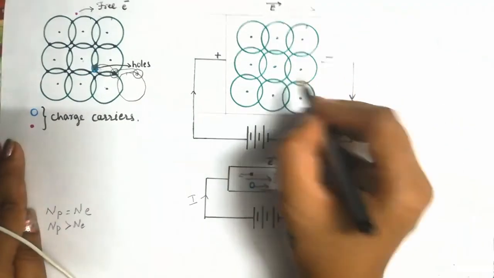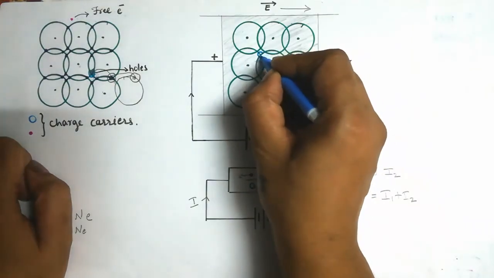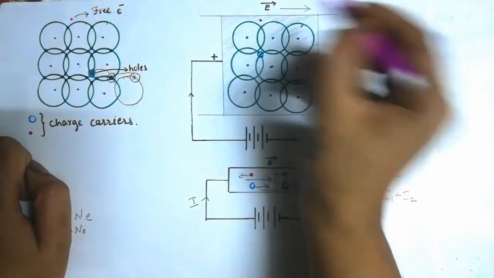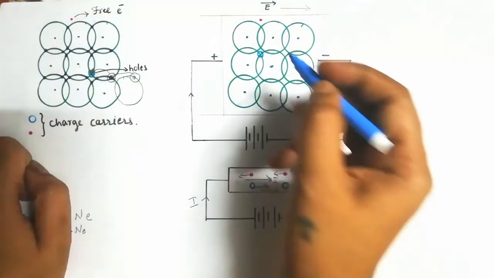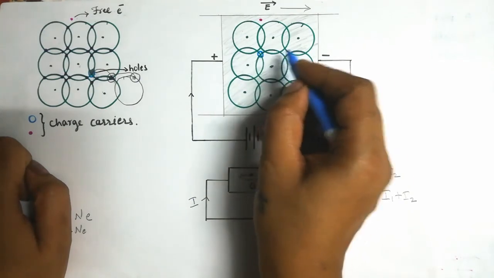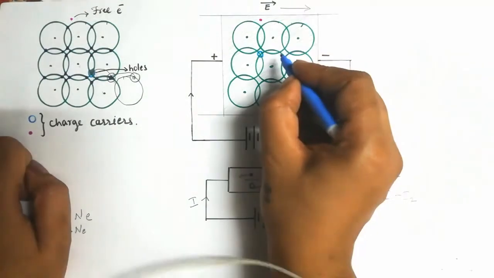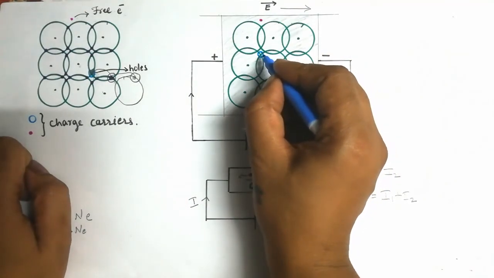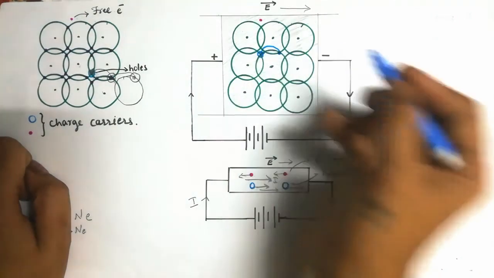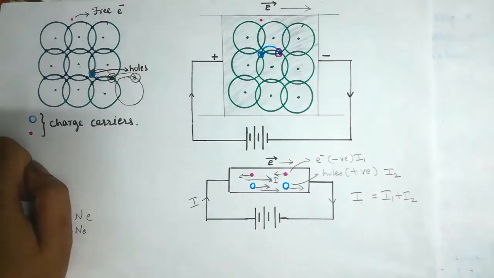So, if you see this figure, suppose here it is a hole and the electron is somewhere here. Now, this hole can be filled by any neighboring electron. As the electron moves in this direction, the possibility of this hole being filled is because of this electron, leaving a hole here once again.